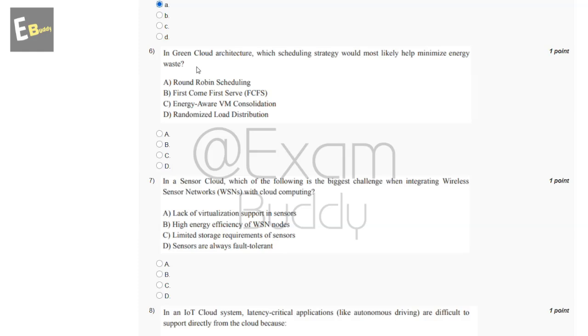Now let's go to our question number 6. In green cloud architecture, which scheduling strategy would most likely help minimize energy waste? So these are the options, and the answer of our sixth question is C. Energy aware VM consolidation.